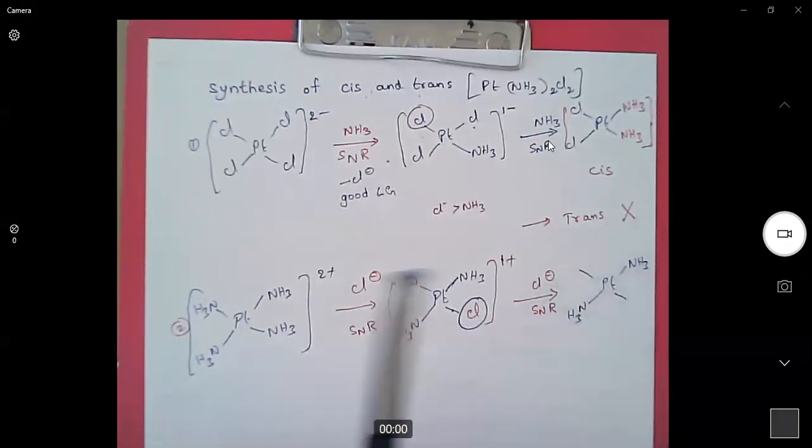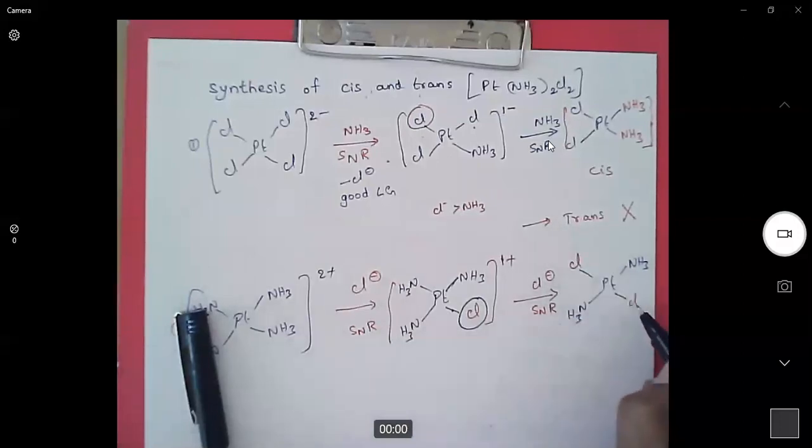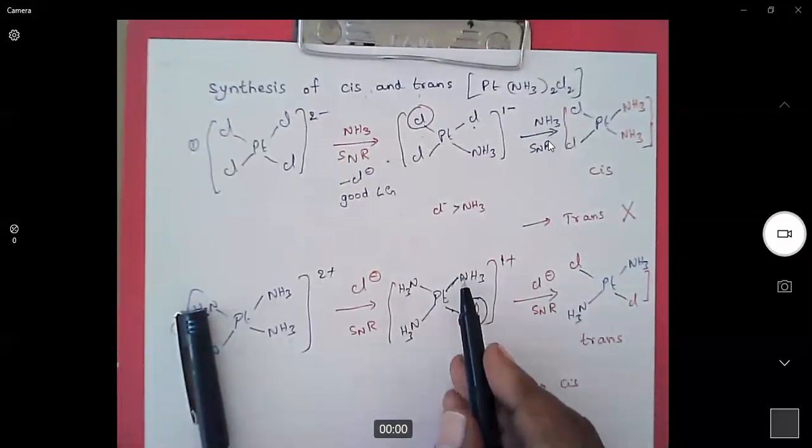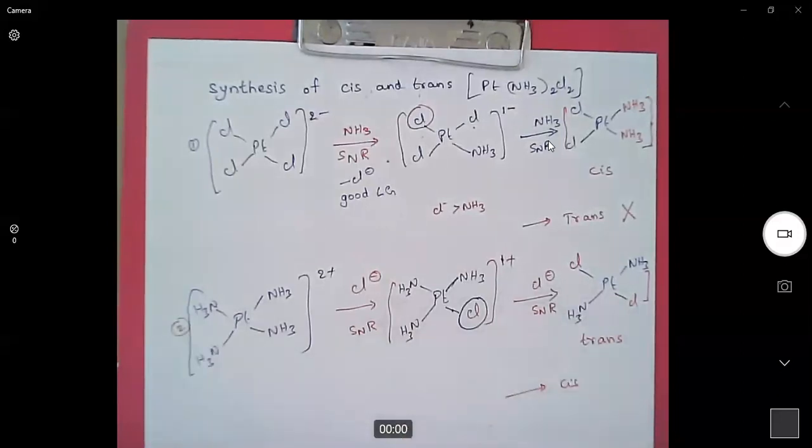Ammonia, which is trans to chlorine, will be replaced with another chlorine. So what are we getting? We are getting a trans product. Is it possible to get a cis product here? If we want to get a cis product, either this ammonia ligand or this ammonia ligand has to be replaced. Is it possible here? No.